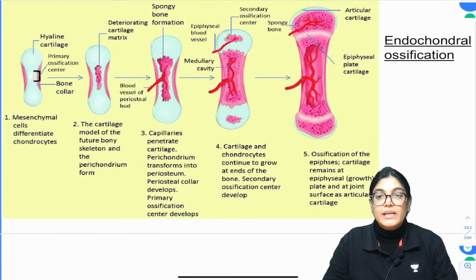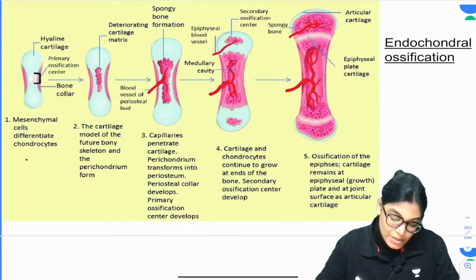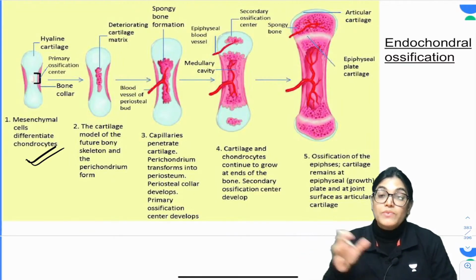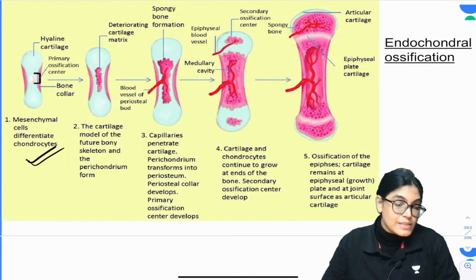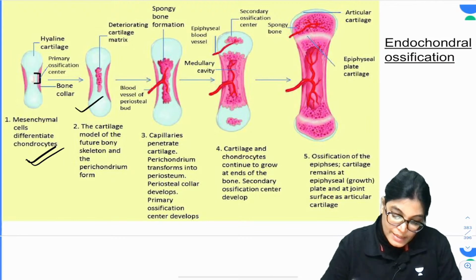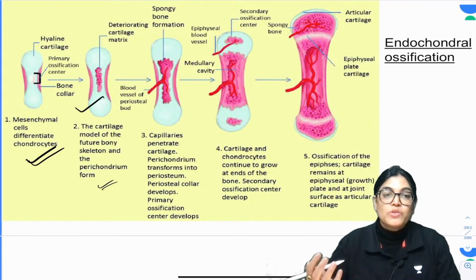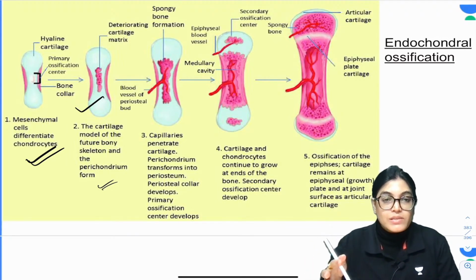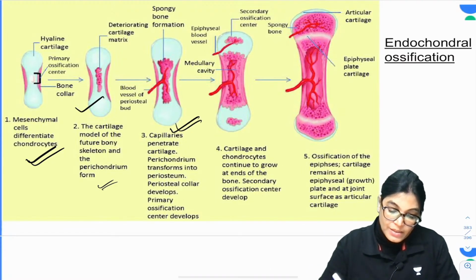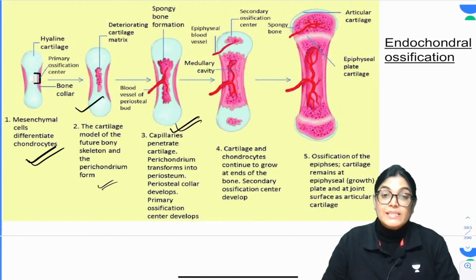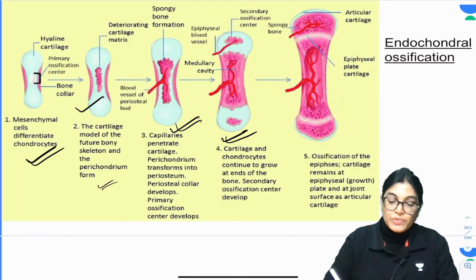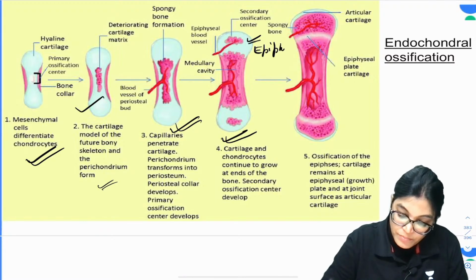Okay, my dear aspirants, I have just enlarged this diagram. You can see the first step is similar. Mesenchymal tissue differentiates and does not form osteoblasts, but forms the cartilaginous model, so it will form chondroblasts and chondrocytes. Now the second step is the cartilage model leading to the formation of the future bone. Perichondrium will form. Capillaries will start penetrating inside the periosteum, and the primary ossification center will develop in the center, or shaft, of the bone. The later step is that cartilage and chondrocytes continue to grow at the ends of the bone, and secondary centers of ossification will appear at the epiphyseal ends of the bone.